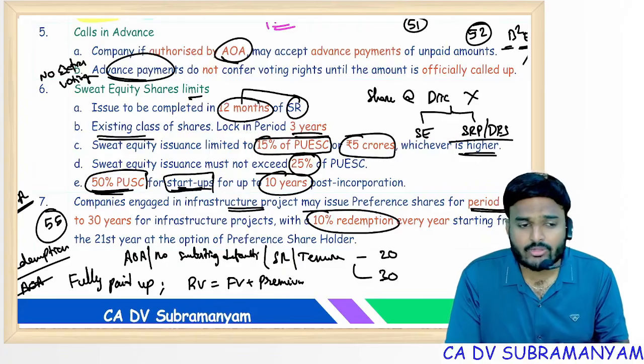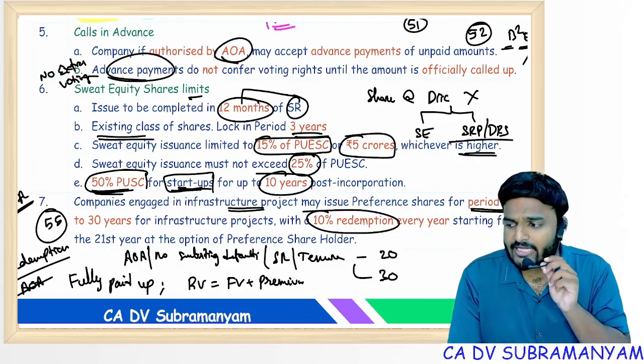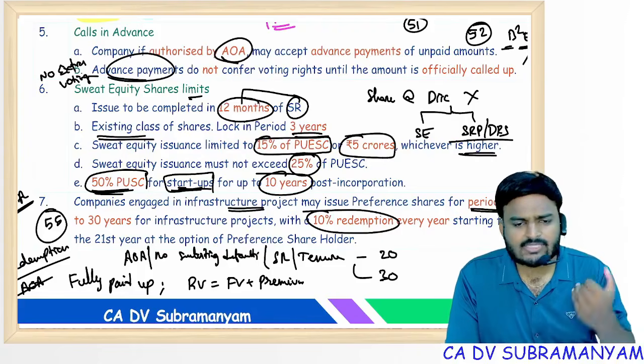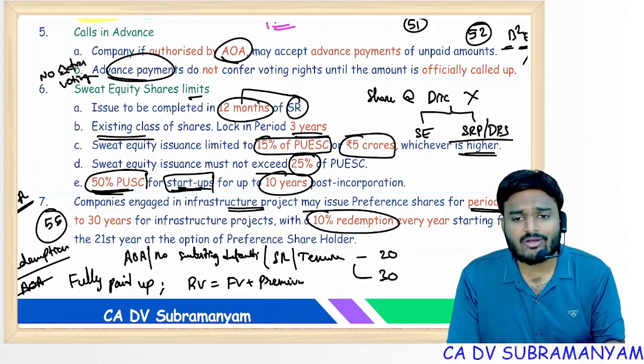Simply remember about your internal reconstruction. So creditors agreed to waive off some balances. For remaining balance, company is issuing shares at a discount price. Allowed or not allowed? Allowed.